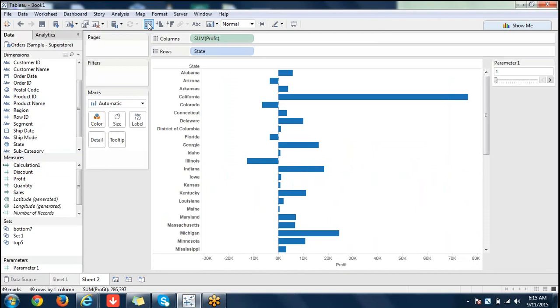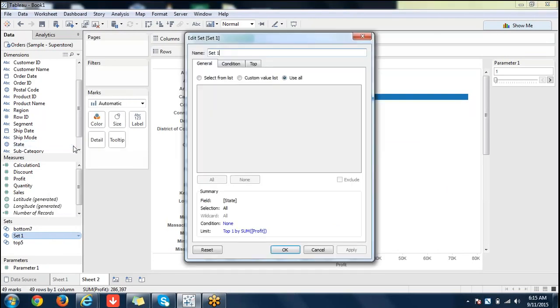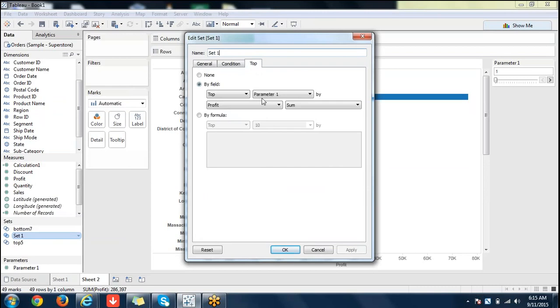You just swap it to understand it easily. Since it's profit, we have negative values also. Okay. Now, where is our set here? Set 1. Okay. So what does our set contain now? As soon as you start pulling them, it contains parameter 1 values. As of now, it should contain only 1 value.